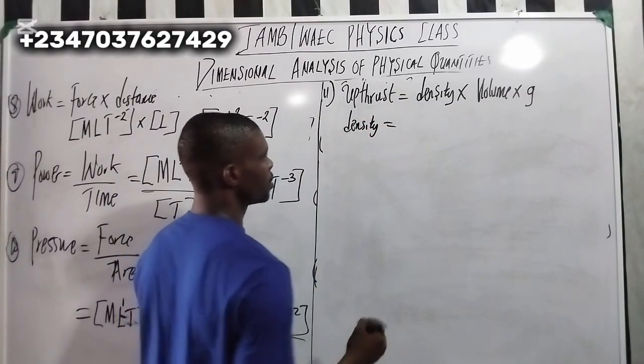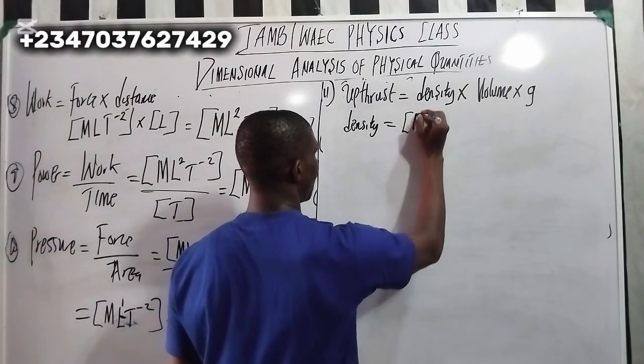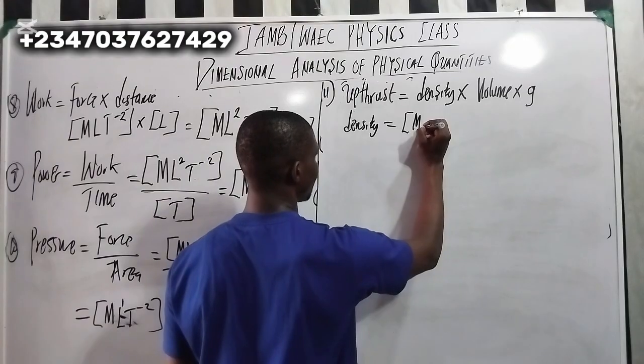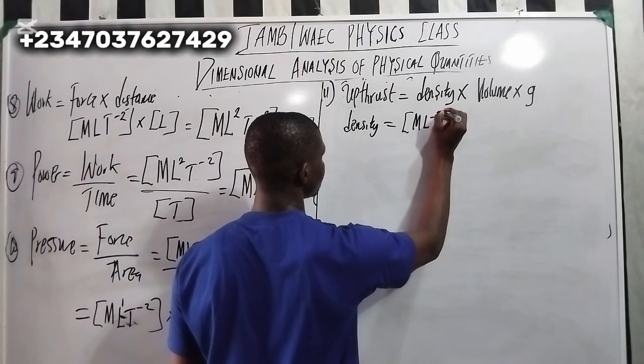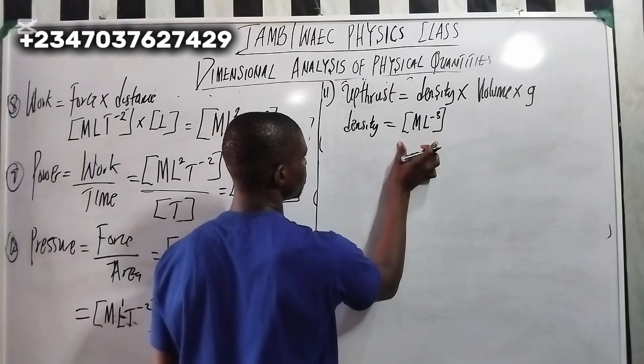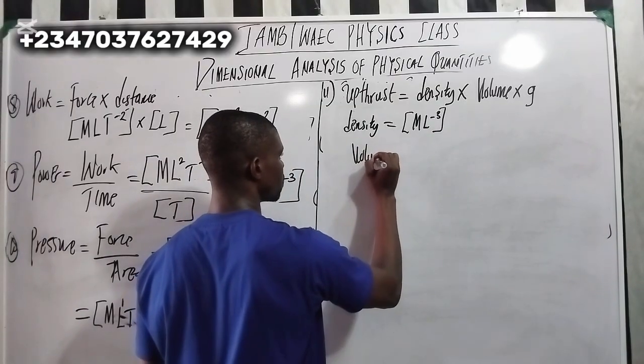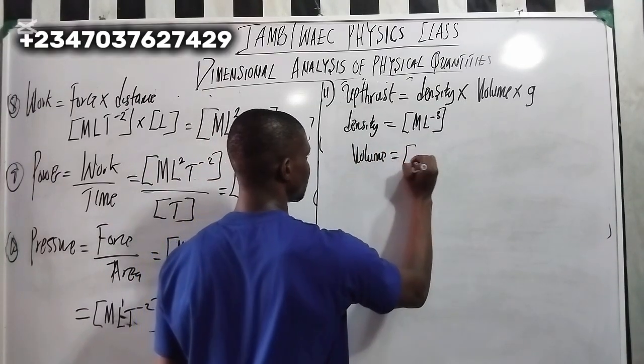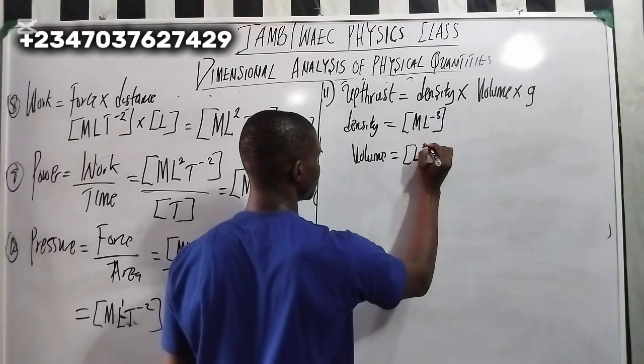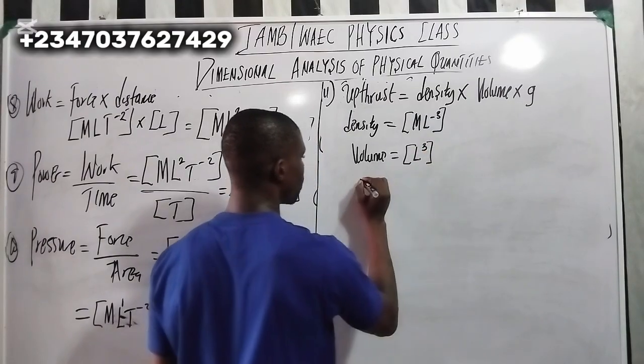For density it should be what? M, which is mass, right? Yes. Per unit what? Volume, right? Yes. Do you understand? Yes. The volume is what? L to the power of what? 3, right? Yes. Then what is my acceleration?